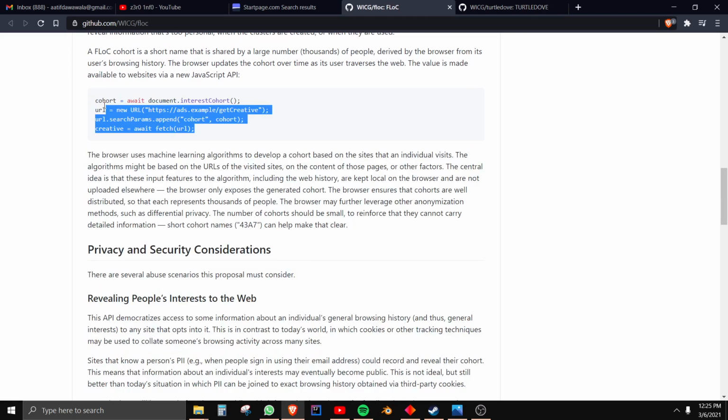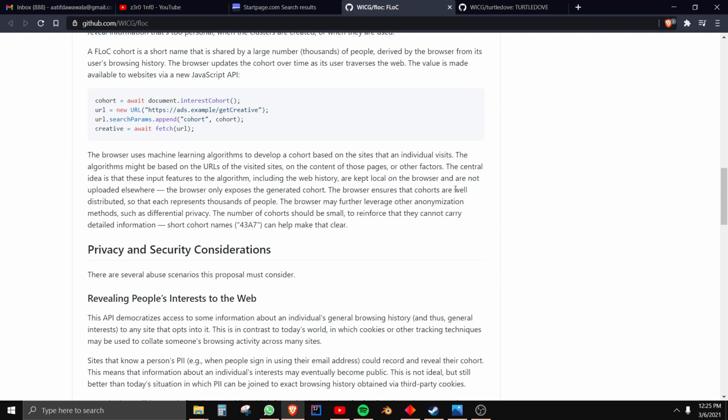I'll put up some code on the screen or maybe you're able to see it here. So basically what this code is saying is that it's going to be able to see each URL that you have in your browsing history, and then based on that it'll be able to see what is in that website, right? Or maybe even what is in that URL. So you can see here URL search params and stuff, right? So based on what the URL content has, based on what the website content has, it can get that information, and based on that information from a wide variety of all the websites that you visit, it'll put you in this cohort, right?